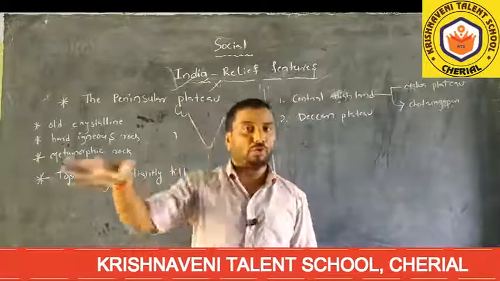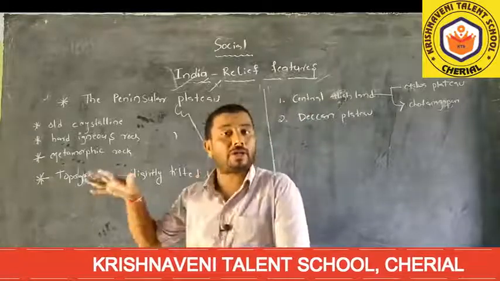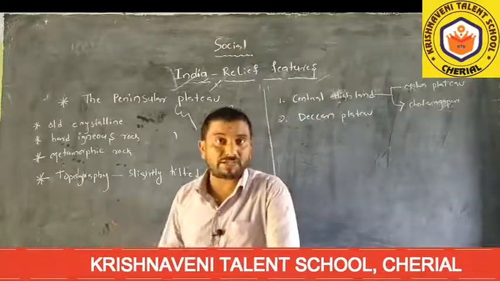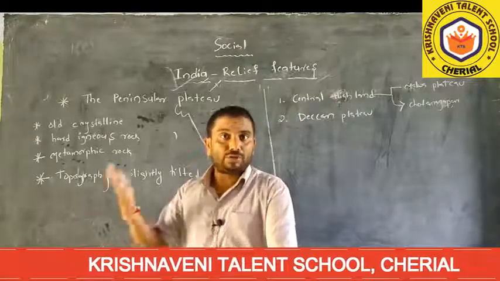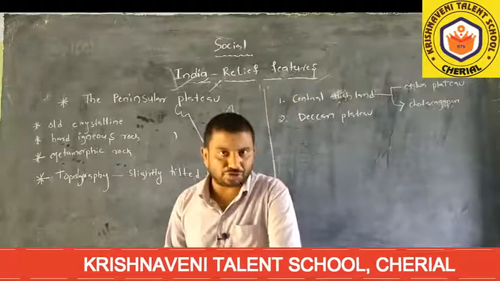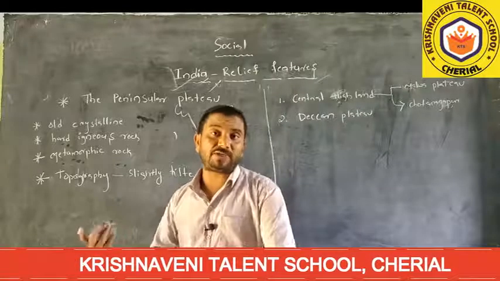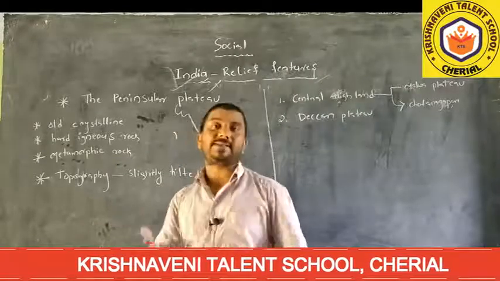The composition of the peninsular plateau: how did it happen? Through weathering, erosion, transportation, and deposition. Once, in 9th class, how were the present landforms formed? Through which process?